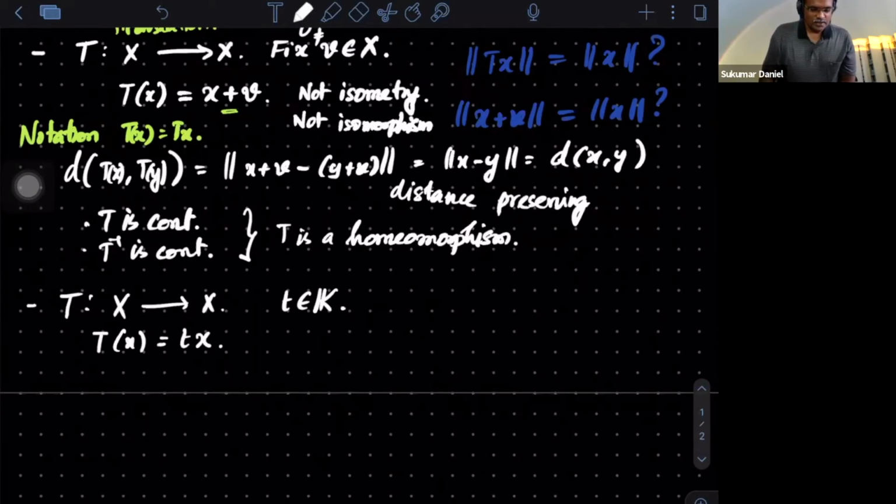If tx equals ty, as long as t is non-zero, then it is an isomorphism. I can cancel out t and I will get x equal to y. So one-one I will get. Onto, how will I get it? If you give me any y, can I get an x such that tx equals y? That means whether the range is filled. I need to start with y by t. So when t is non-zero, yes, it's an isomorphism.